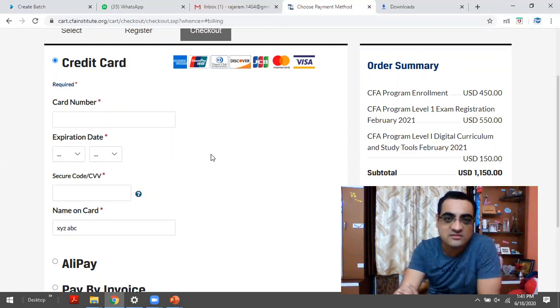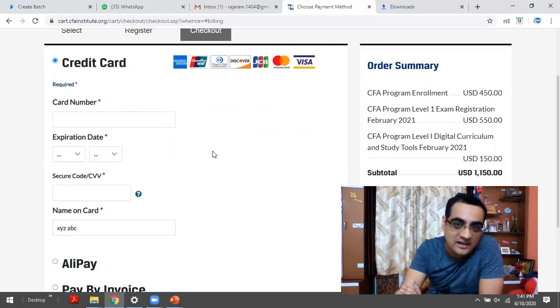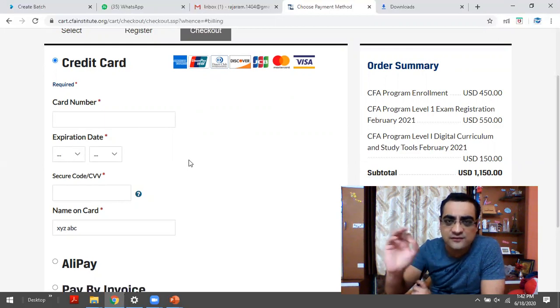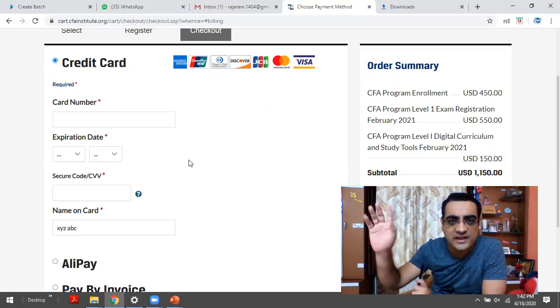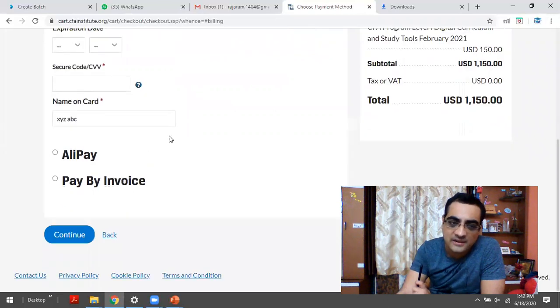That is the reason many people tell us they should keep their credit card details confidential. You just need the card number, expiration details, name on the card and CVV number, and you're done. No OTP is given. That's kind of a risk, but not just with CFA Institute, guys. It's there with any international transaction. Alipay, as I told, is not there. And this is the wired invoice.